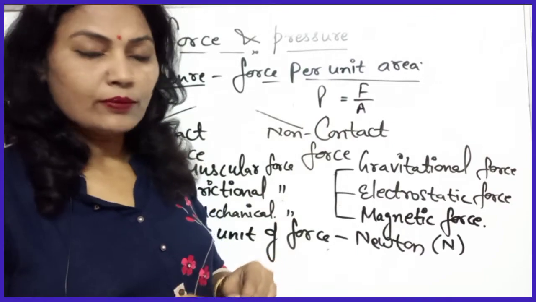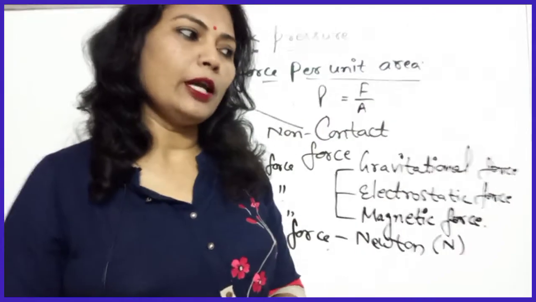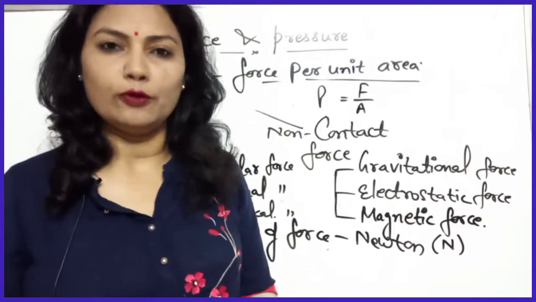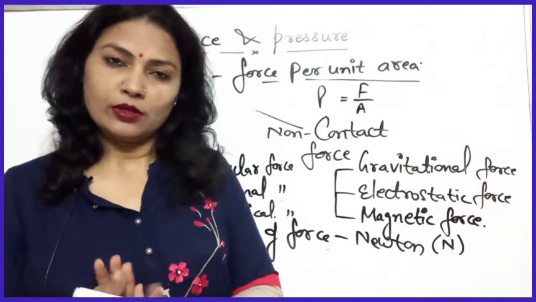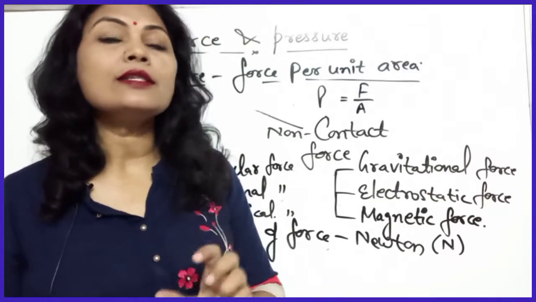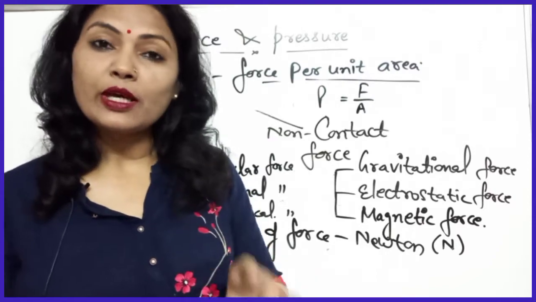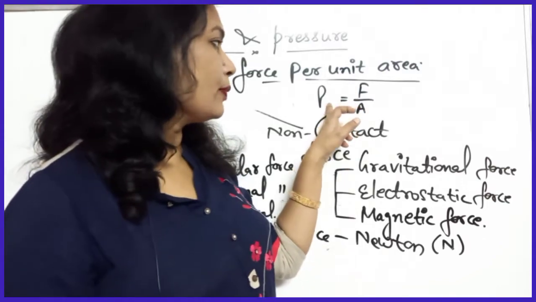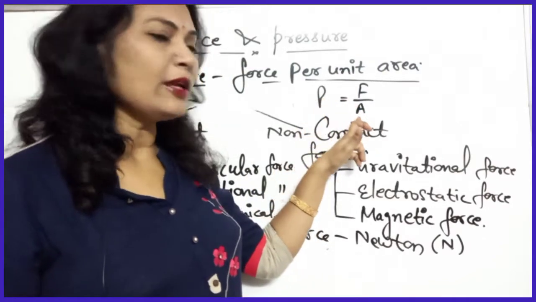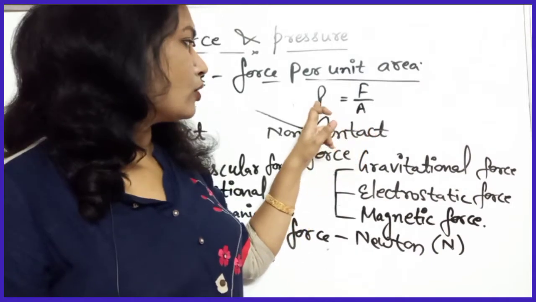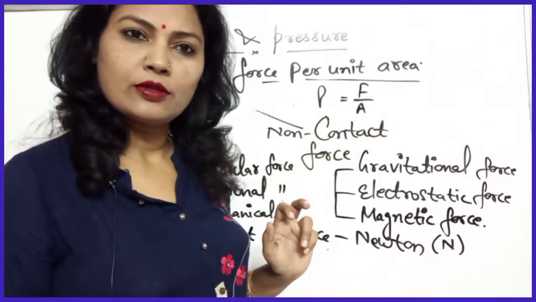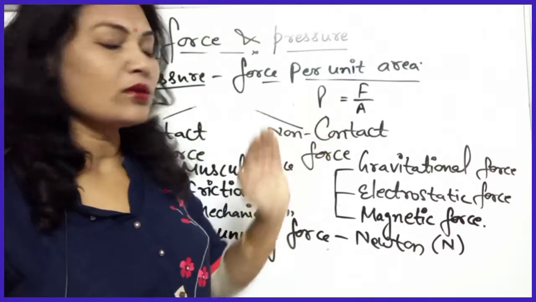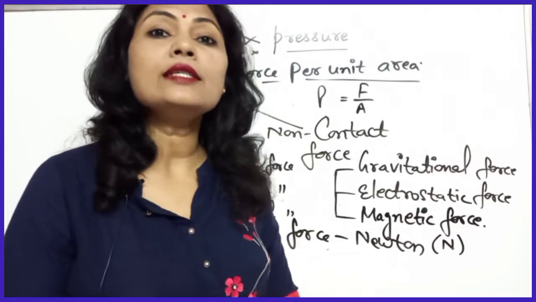Got it? For example, if anybody is lying on the floor and one is moving on the floor, so whose pressure is more? Actually, if the area is more, then pressure becomes less, and if the area becomes less, then pressure becomes more. It will be inversely proportional. Pressure is inversely proportional to the surface area, and pressure is directly proportional to the force. Got it? And you know that if the pressure is more, then the area is less.